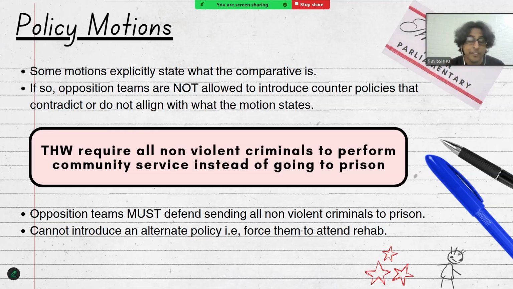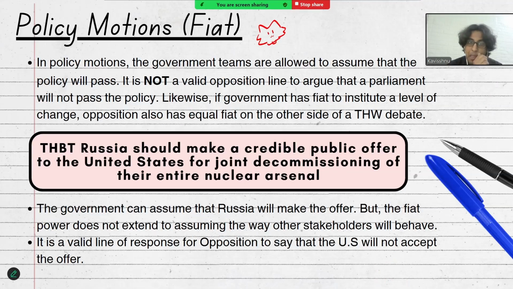So, if the wording of the motion were to be, this House would require all non-violent criminals to perform community service instead of going to prison, opposition teams must defend sending all non-violent criminals to prison. They cannot introduce an alternate policy, such as forcing them to attend rehab, because the motion doesn't give them the liberty to do so. They have to defend what the counterfactual the motion provides is.